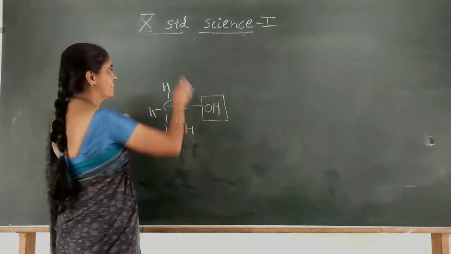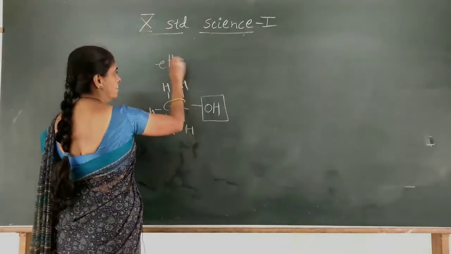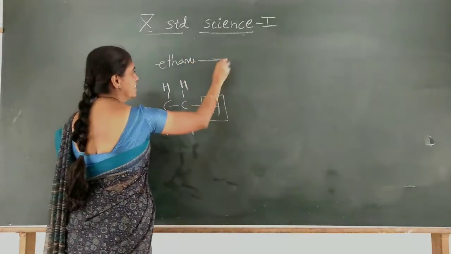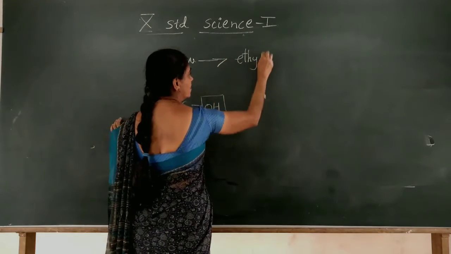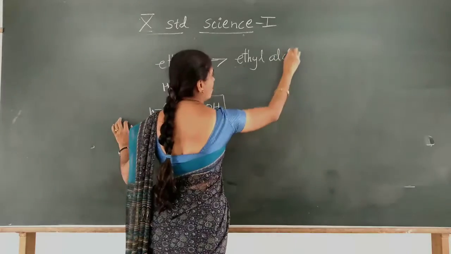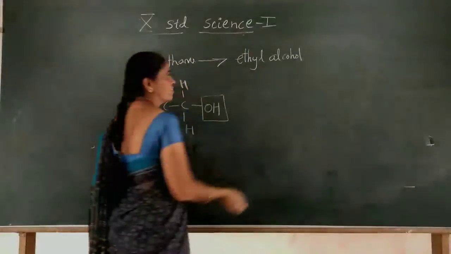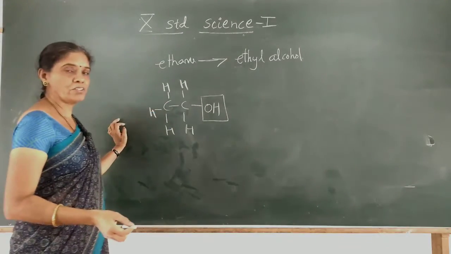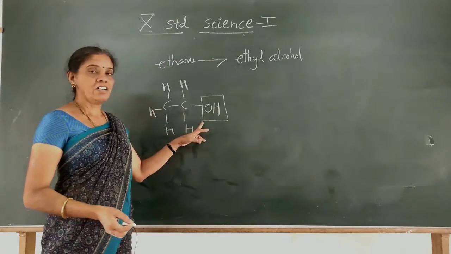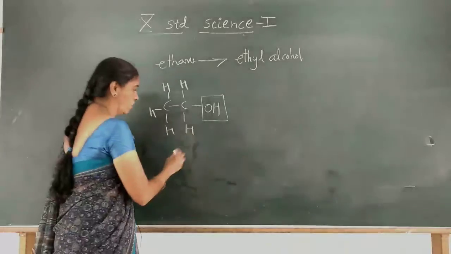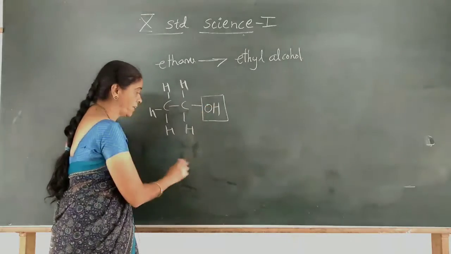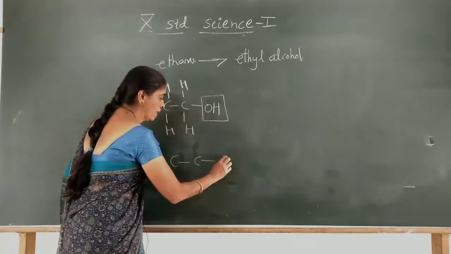Originally it is ethane, but now it changed into ethyl alcohol. This ethyl alcohol has some specific property, like killing the microbes.